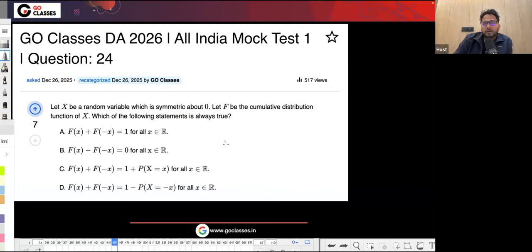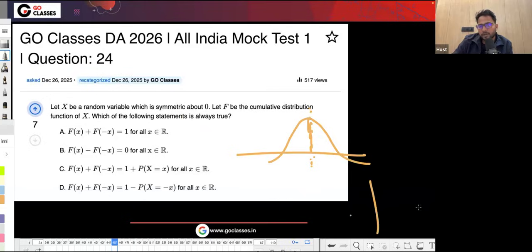So what does this mean? It means this need not be a normal distribution. I'm just taking a very easy example, so don't think that it has to be like that. I'm not very good at drawing, but it could be something like this, and the same thing could be happening here. This basically has to be symmetric. You can just take the mirror image of this. It has to be symmetric about the mean, symmetric about zero, basically.